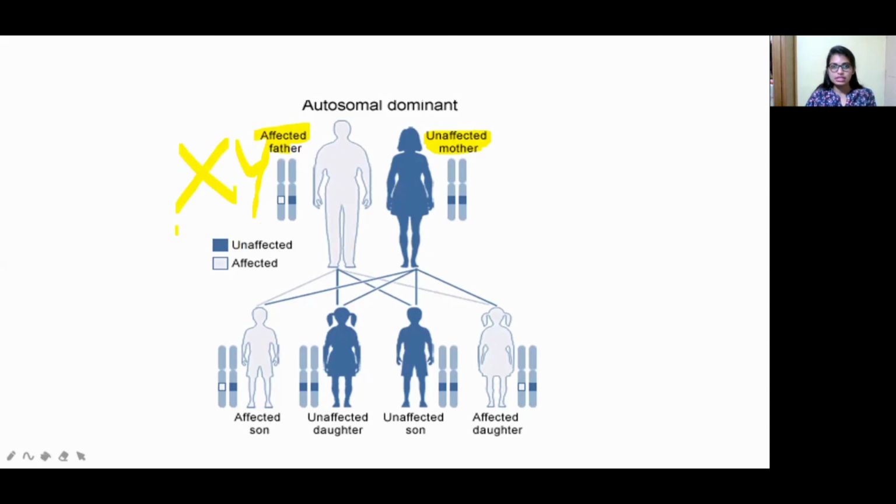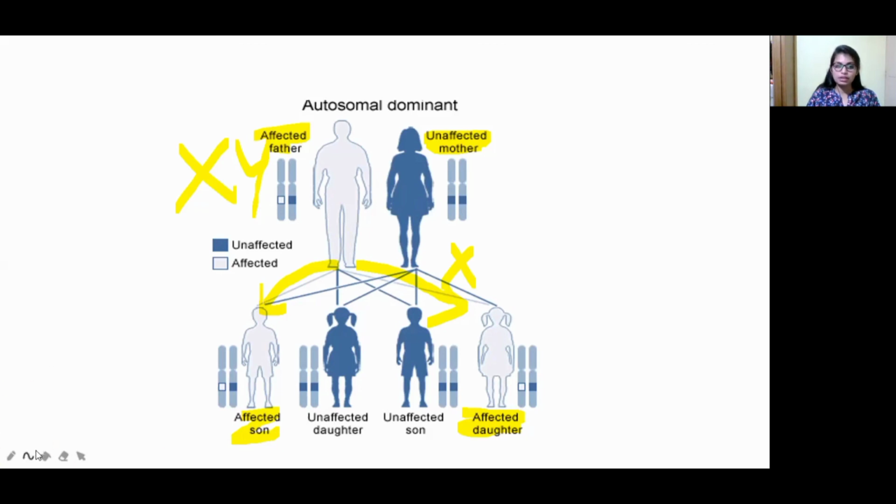X is given to the daughter and Y is given to the son. So the son is affected, this daughter is also affected, and the remaining two are unaffected, because the mother gives the dominant characters. There is a 50% chance.